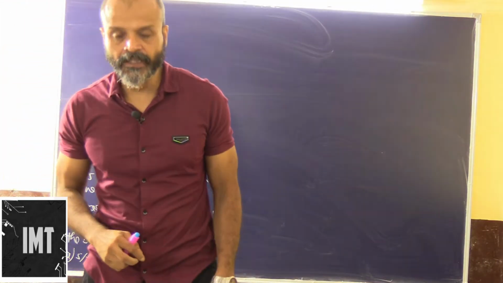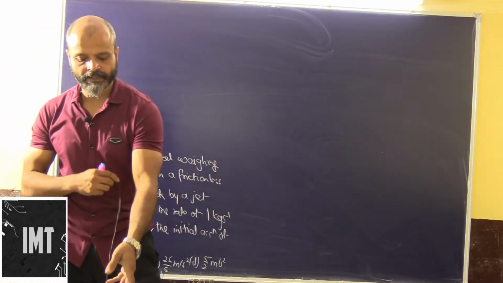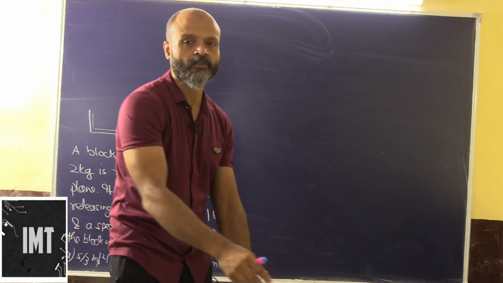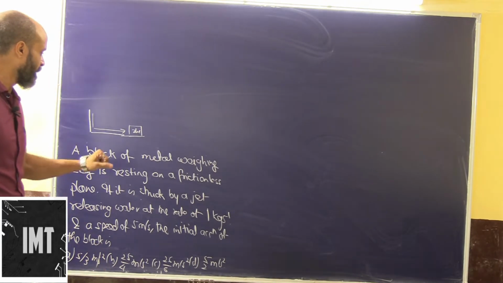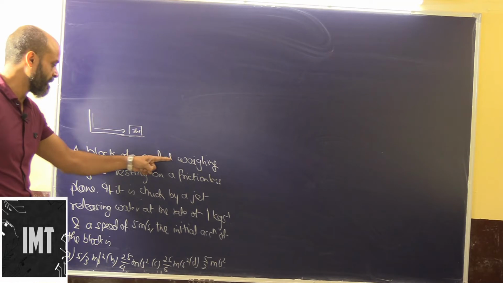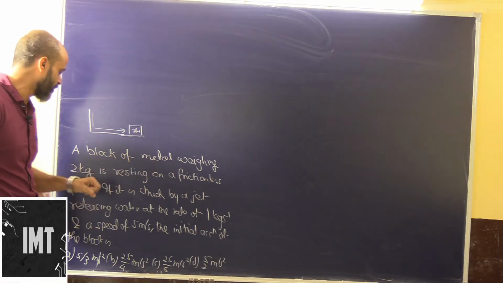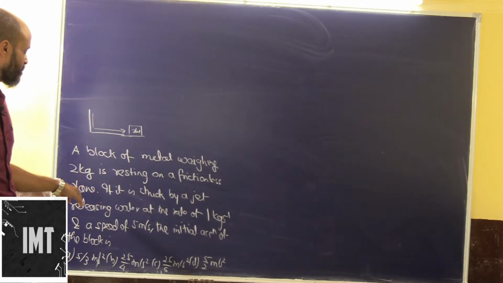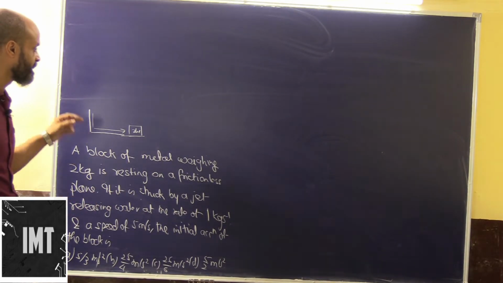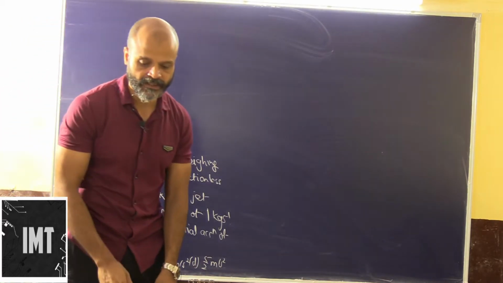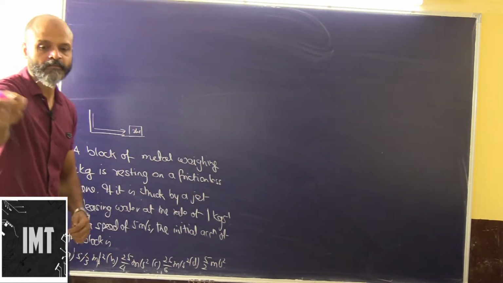Alright people, so we will continue with more problems in Newton's laws, and this would be precisely without friction. Here we have one problem in which a block of metal weighing 2 kg is resting on a frictionless plane. It is struck by a jet releasing water at the rate of 1 kg per second.